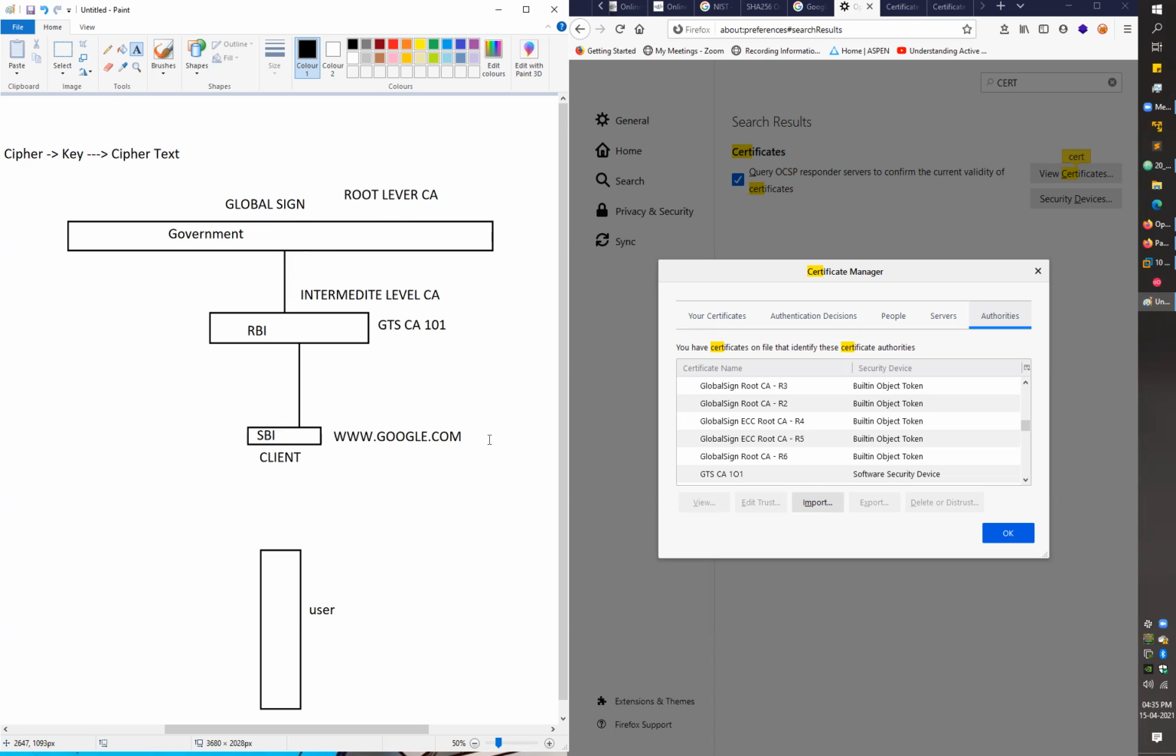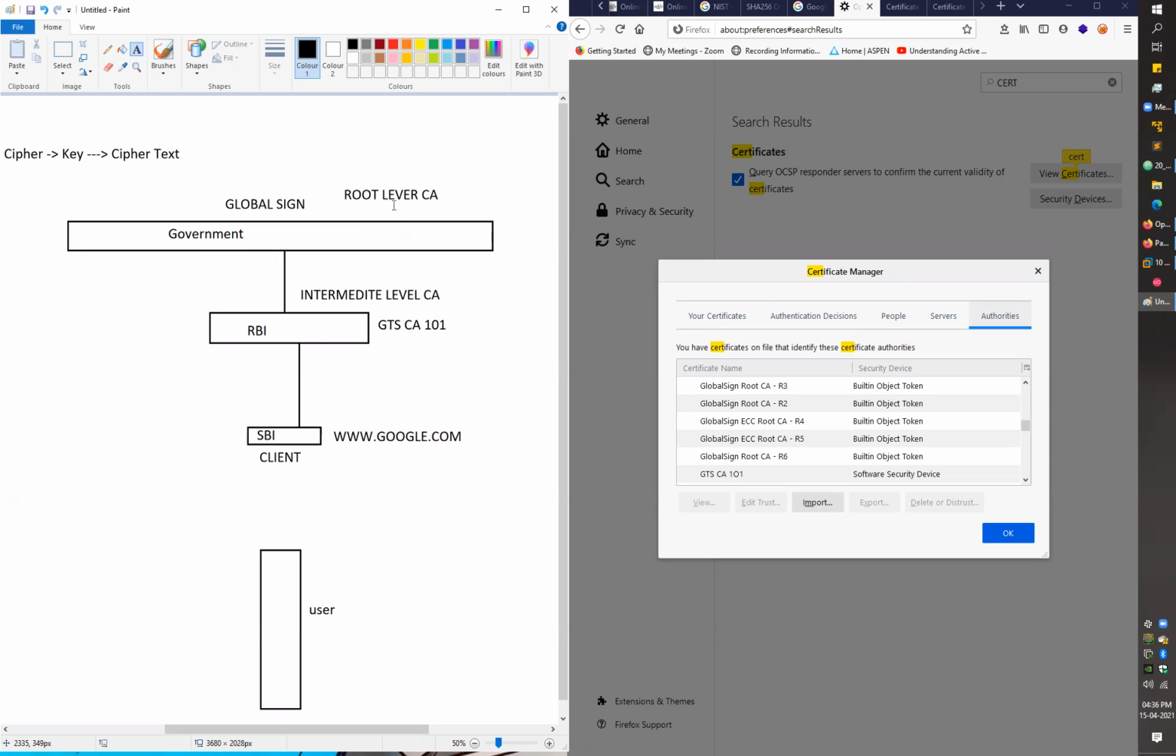I understand it's a complex thing to understand. So can I make it more complex? I don't know. But again, the flow was the same. Your browser contains a list of all the root level certifying authorities through which it verifies whether the website you are interacting with is the actual website, a trustworthy website or not, right?